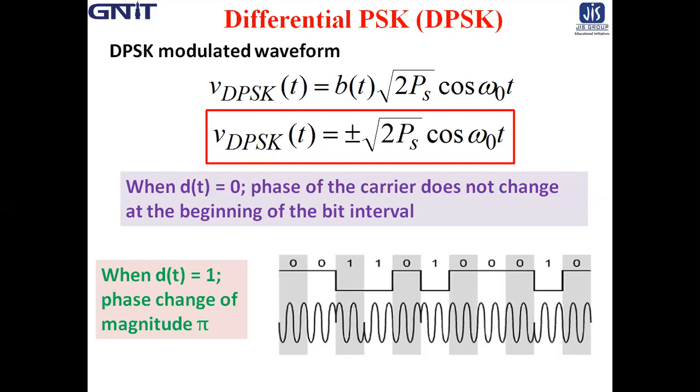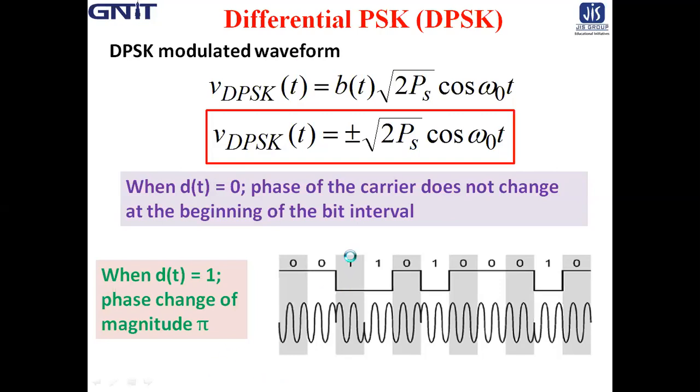Whenever there is a 1 present in the data sequence, then in the modulated waveform there is a phase shift of 180 degrees at the start of that bit interval.